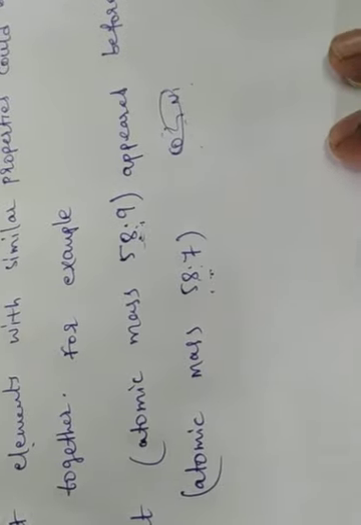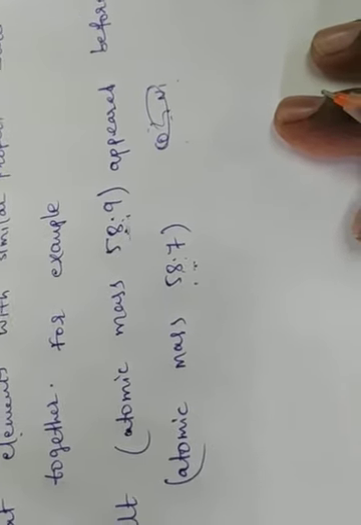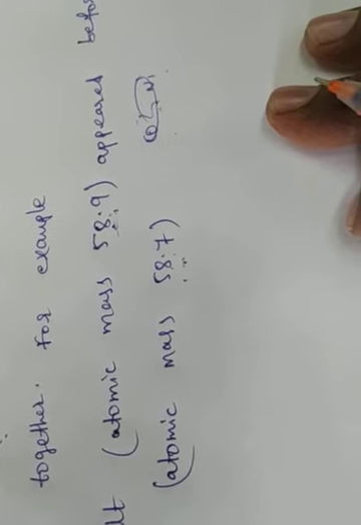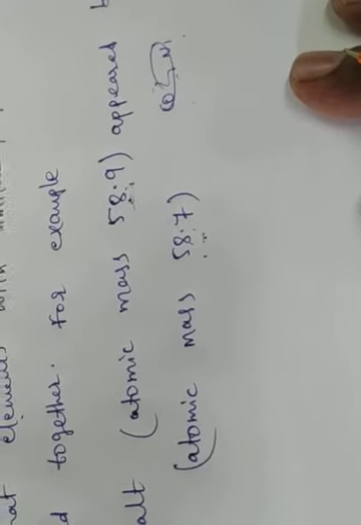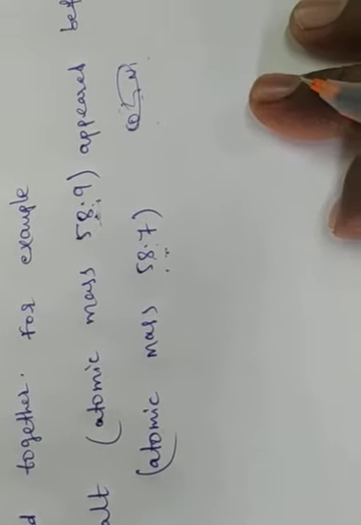Tellurium and iodine. Tellurium is 127 and iodine is 126. Here also there is some difference: tellurium 127.6 and iodine 126.9.